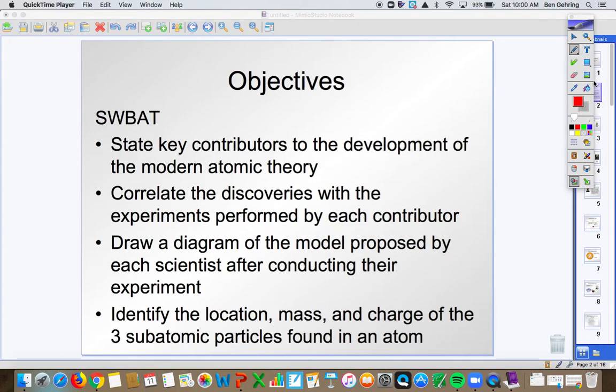So after today, or with this lesson, I want you to be able to recognize key contributors to the development of the modern atomic theory. You'll be able to correlate their discoveries with the experiments they conducted. You'll be able to draw or recognize diagrams of atoms as we conclude each experiment, as each discovery was made. And then you'll be able to identify the location, mass, and charge of the three subatomic particles found in an atom. This will be kind of our last goal for the day. So let's get started.